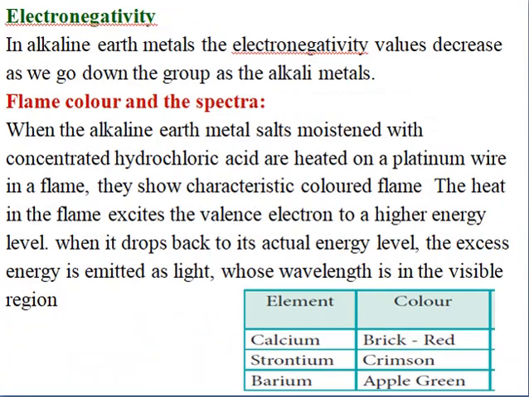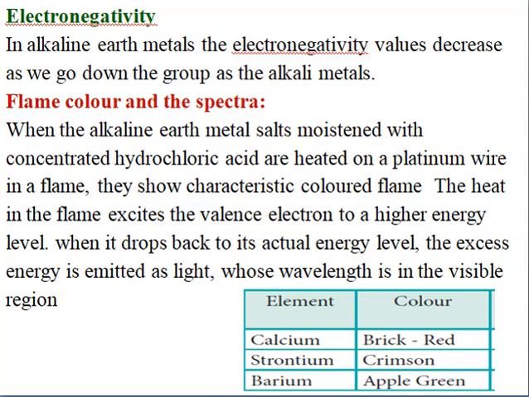Now let us move to the electronegativity. In the alkaline earth metals, the electronegativity value decreases as we go down the group, same as the alkali metals. And the flame: when you make a paste of the salt of an alkaline earth metal with concentrated hydrochloric acid and heat it in a flame, the flame will give a color. Calcium will give brick red color, strontium will give crimson color, again a dark red like, and barium will give apple green color.